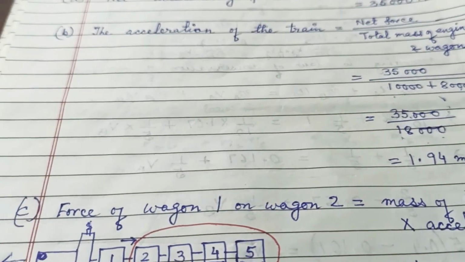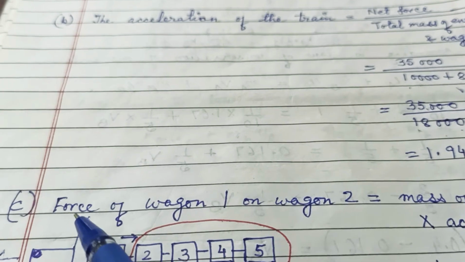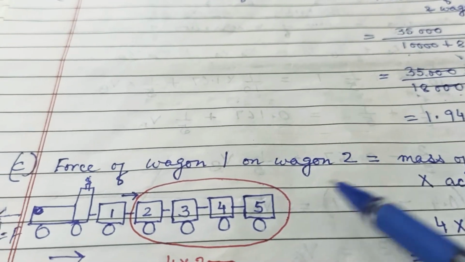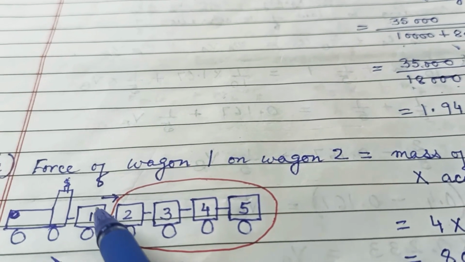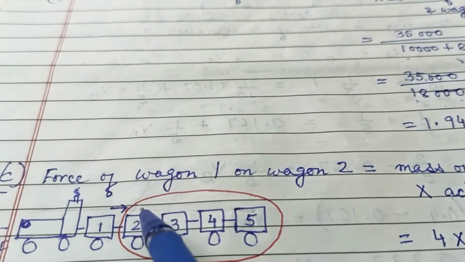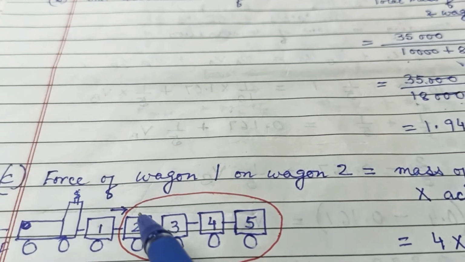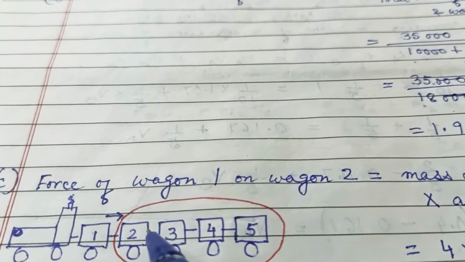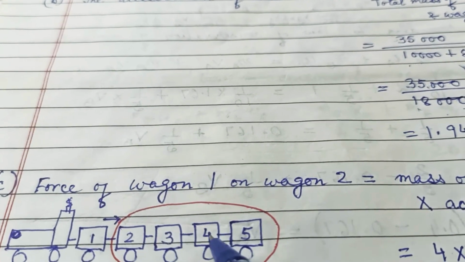Now the third part, the force of wagon 1 on wagon 2. Always remember, wagon 2 is not a single one. Here it is attached with 3, 4, 5.